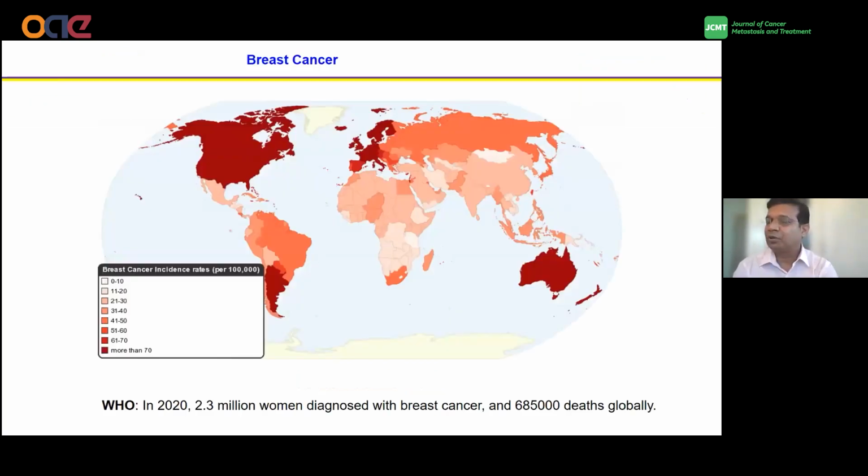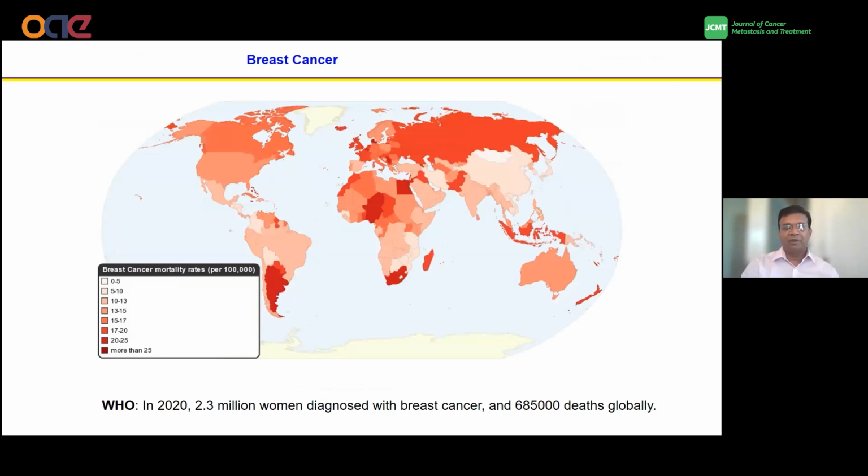So as you all know, breast cancer is the most common cancer in women, and this is the 5th cause of cancer death worldwide. And here you can see that the incidence rate of breast cancer is wide across the globe. However, if you look at the mortality rate, you can see certain parts of the globe have a higher mortality rate than others. So this suggests a lack of access to healthcare as well as breast cancer disparities.